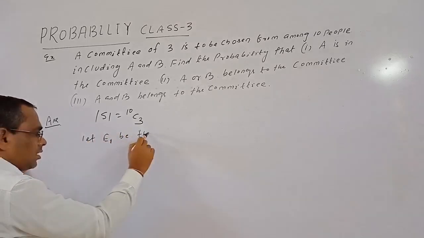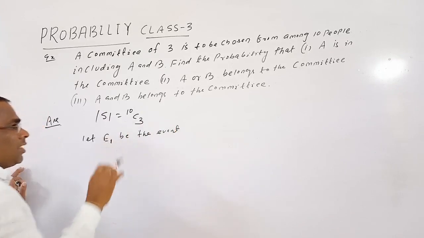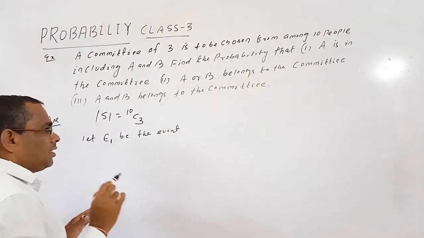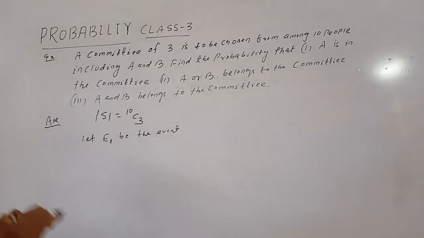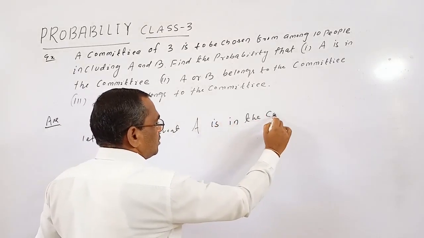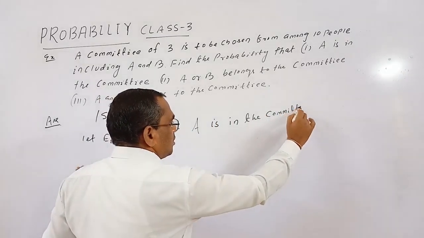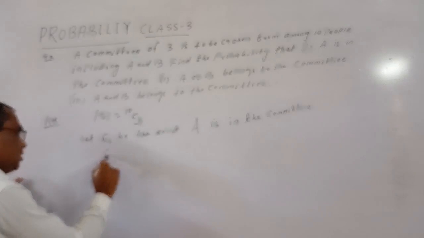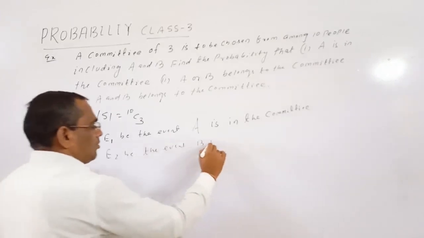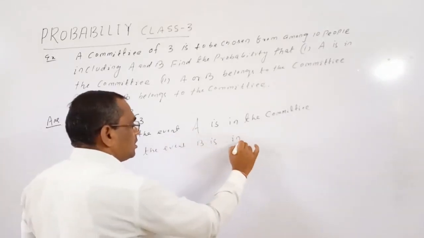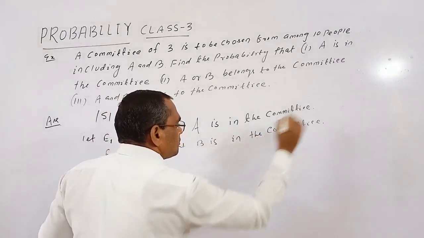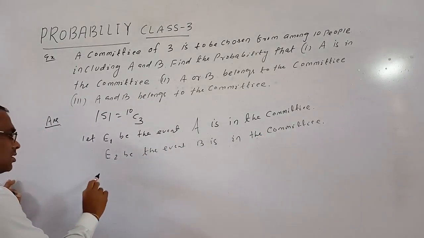Let E1 be the event that a committee contains A. E1 be the event: A is in the committee. E2 be the event: B is in the committee.